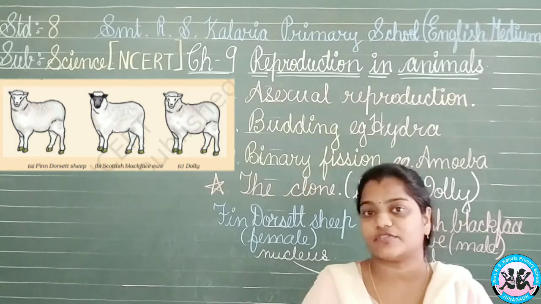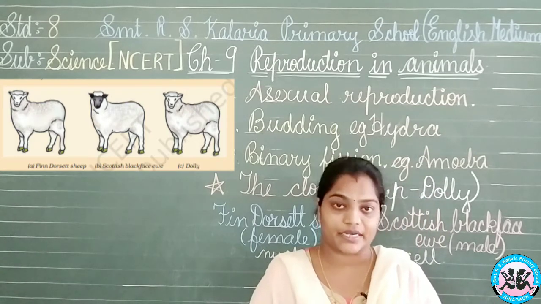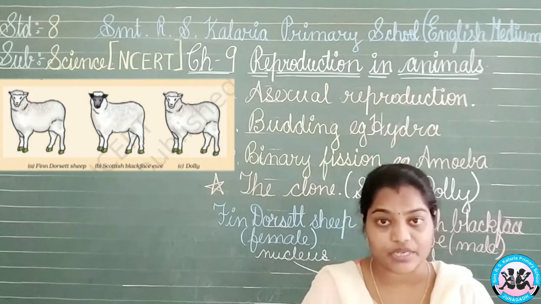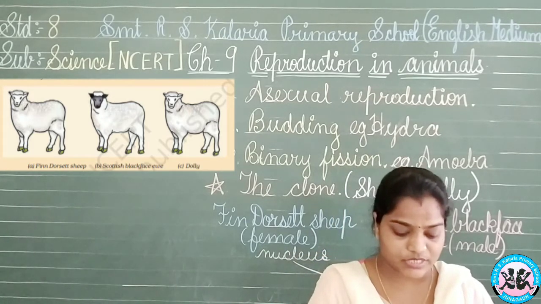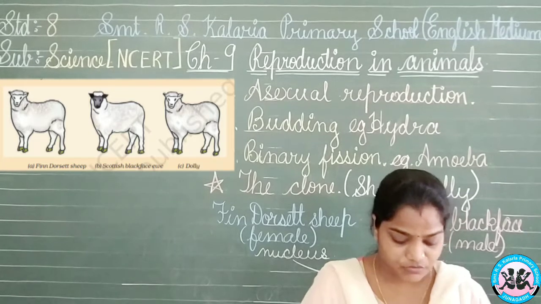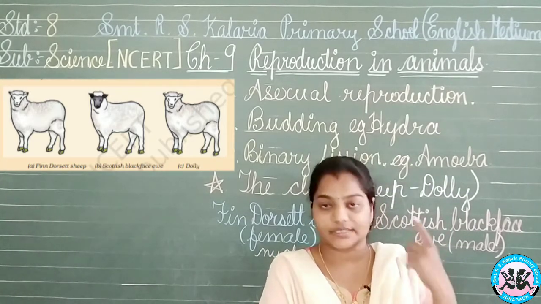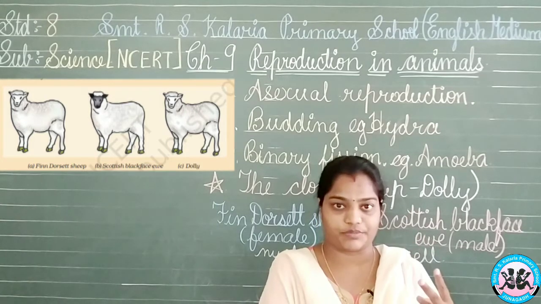Now this was the end of the chapter, but before we end, let's have a small look at whatever we have done. That is a recap of all the things. So starting from the first one, that we have seen was the mode of reproduction, that is two modes we have studied, asexual reproduction and sexual reproduction.